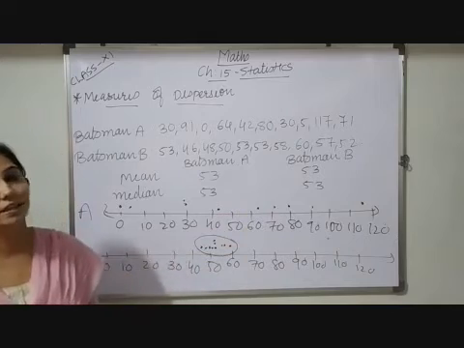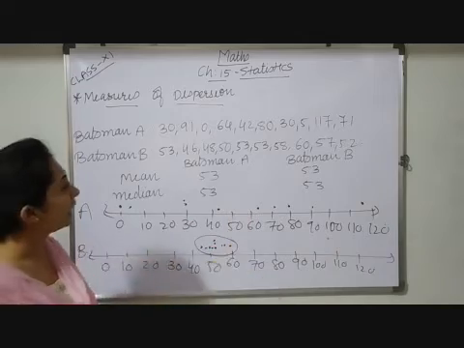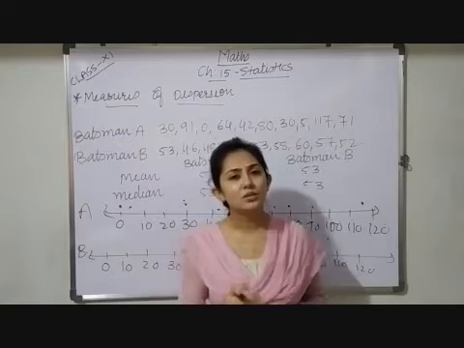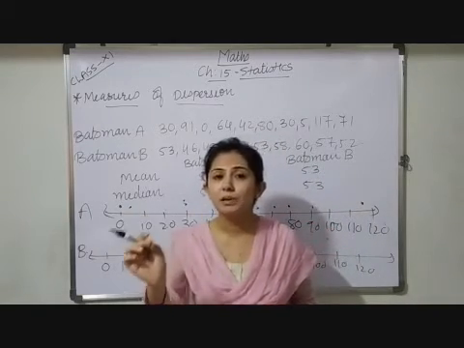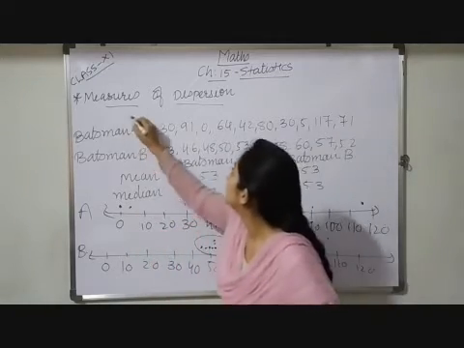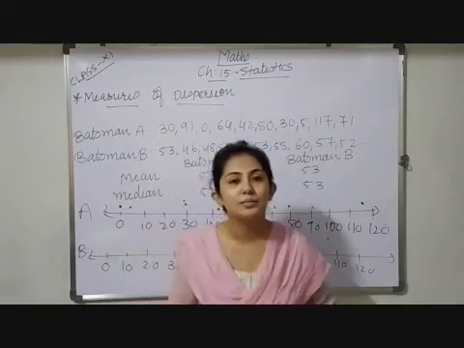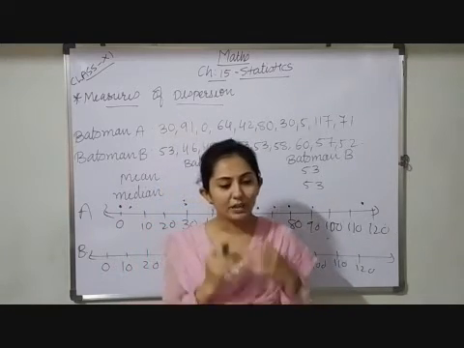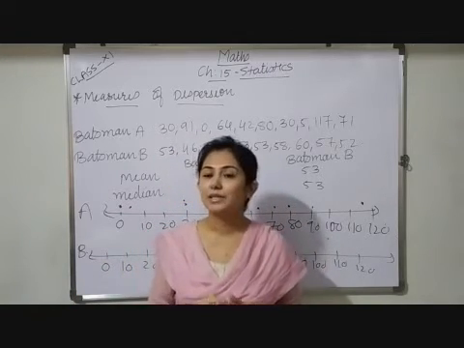By that analysis we can say they are the same, but the number line says they are not. So, similar to measures of central tendency, there is also one specific number which shows the dispersion of all this data, and that is called the measure of dispersion. While using measures of central tendency, when we are not very sure and cannot reach a particular decision, then we have to find the measures of dispersion.